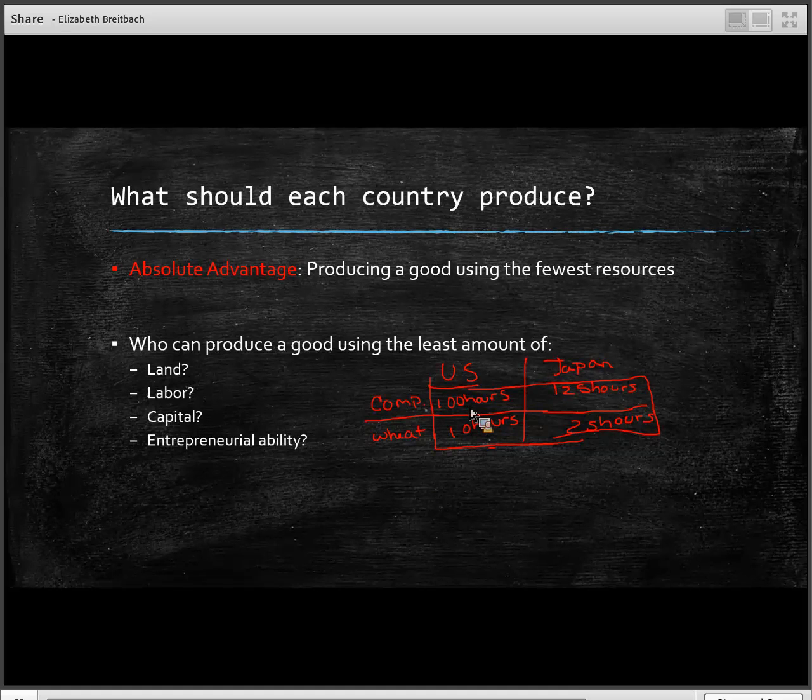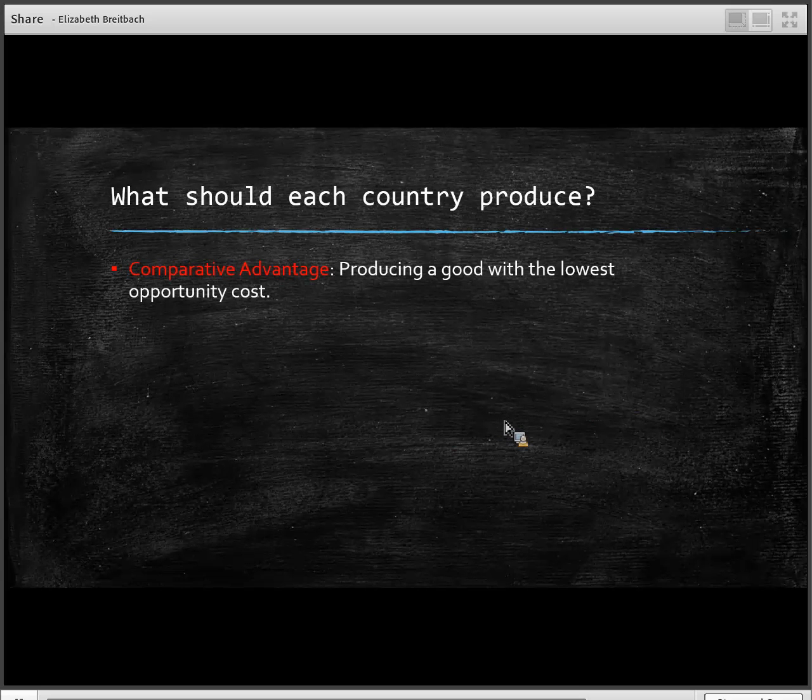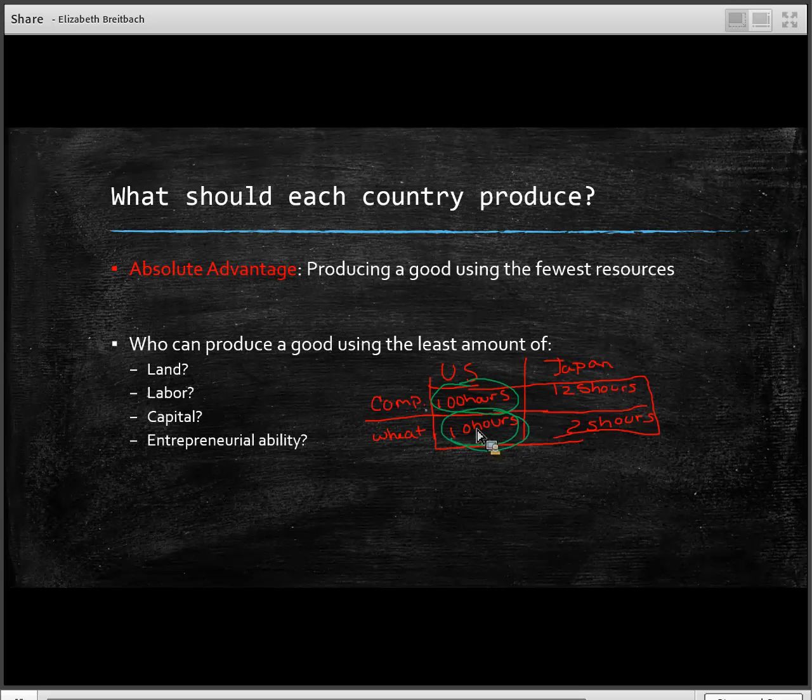But the United States can produce a computer in 100 hours. Japan can produce a computer in 125 hours. So we know that the United States actually has the absolute advantage in the production of computers. They can produce computers with the fewest labor hours. All right, what about wheat? Well, the United States can produce wheat with 10 labor hours, and Japan can produce it with 25 labor hours. And so actually what we see is the United States has the absolute advantage in the production of both computers and wheat.